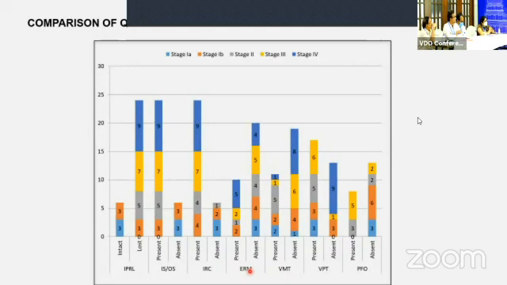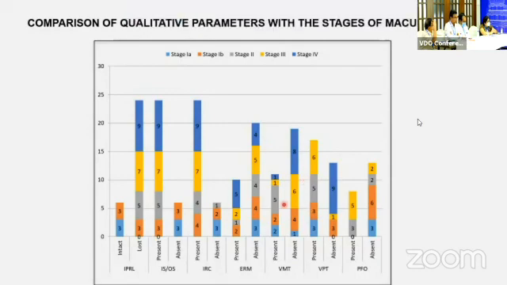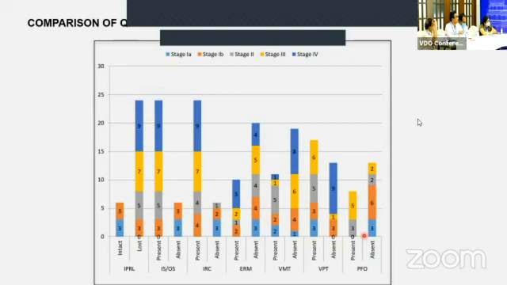Epiretinal membrane was observed with the advancing stage of macular hole but was not statistically significant. Vitreomacular traction was seen in the early stage of macular hole, and vitreopapillary traction increased with the increasing stage of the macular hole, and both were found to be statistically significant. Prefoveal opacities were observed only in stage 2 and stage 3 of macular hole.